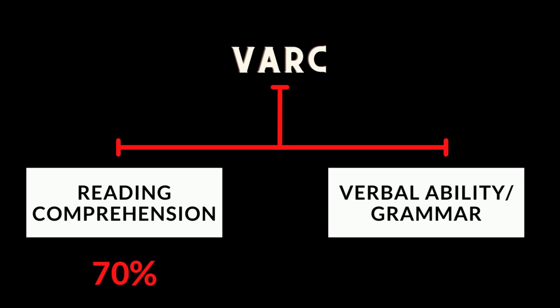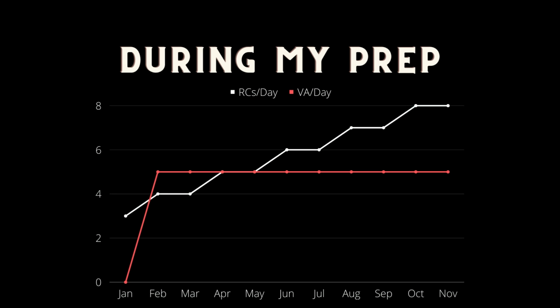RCs constitute about 70% of the questions since the last few years, and grammar constitutes 30%, which tells you that it's fairly important to concentrate on RCs when you're preparing for this particular section. When I prepared for VARC in 2017, my goal was to concentrate on RCs such that I increase the number of RCs solved per day exponentially. Whereas when it came to grammar, I maintained a consistent rate of preparation from the beginning.